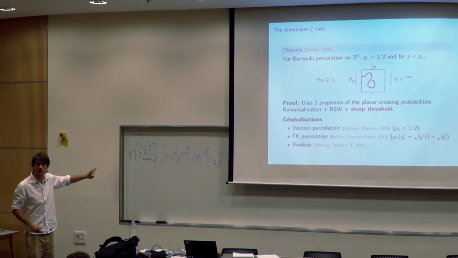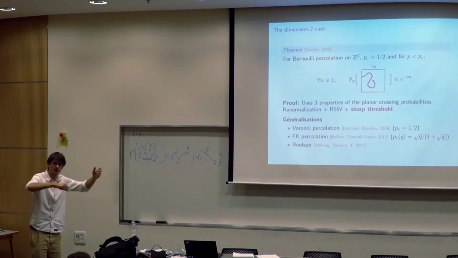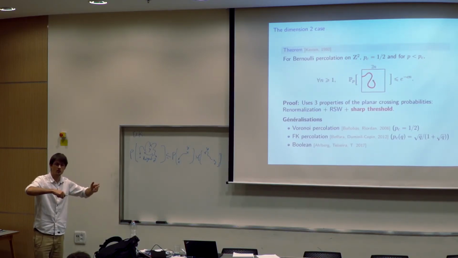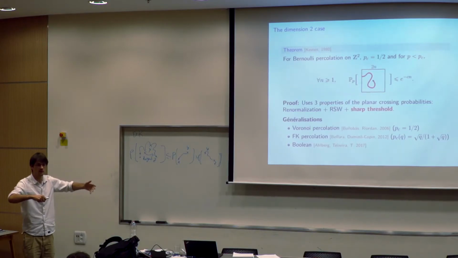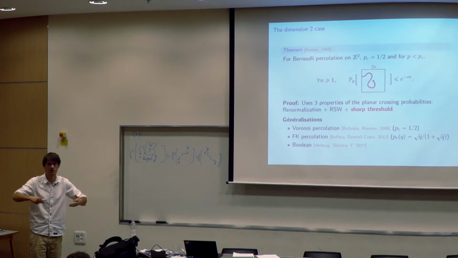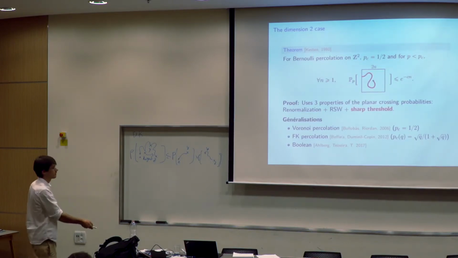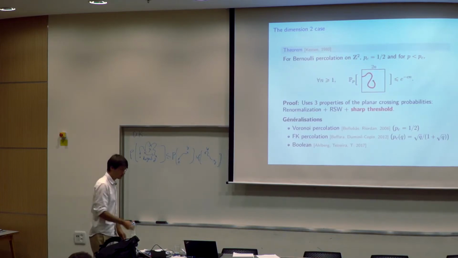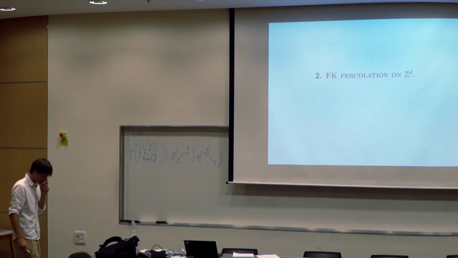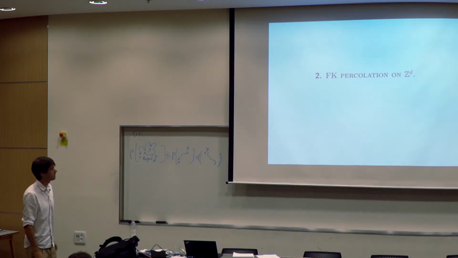But I just wanted to give the two-dimensional case because I find the story is quite nice. You have the Bernoulli percolation case, which was handled by geometric methods. Then you use an external tool from Boolean functions, the sharp threshold phenomenon, which is a very general phenomenon. And then using this tool, you can handle models with dependencies. Basically, it's the story that happened in higher dimension, except that the tool will not be exactly the same.